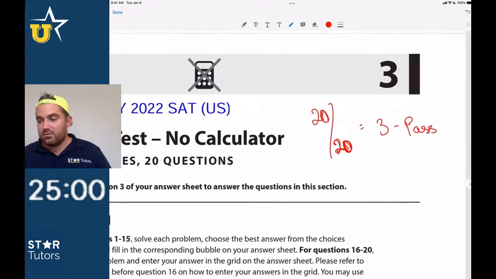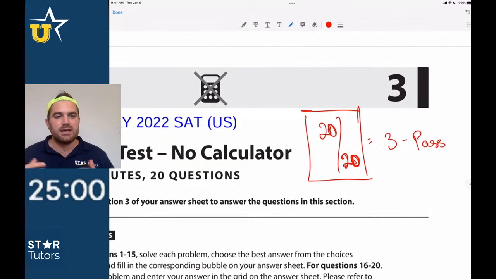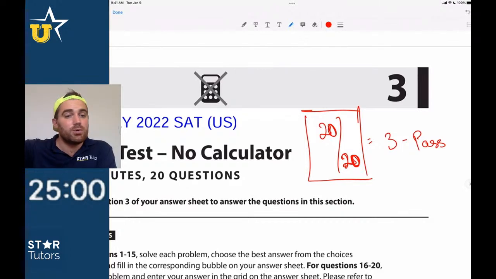I think overall, 20 out of 20, this was a pretty straightforward math test. I think that we want to make sure that we're staying focused on this idea of not how you feel right now, right? We get students all the time that sit down and say, well, I don't need to skip any questions. That might be true for a few students, but you have to put yourself into the position of where you're going to be on the real test. When you start the no calculator section, you don't get a break in between writing and language and no calculator. So you're jumping in after 2 hours of verbal, reading and writing and language, and then boom, you have to start the math sections. No break. You get a break after the math no calculator section, but before it, you don't have anything.